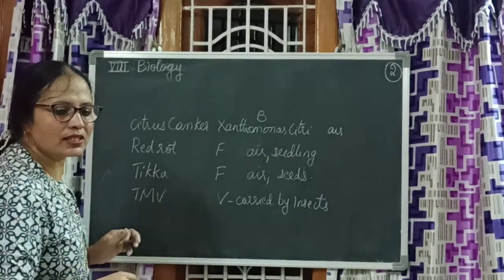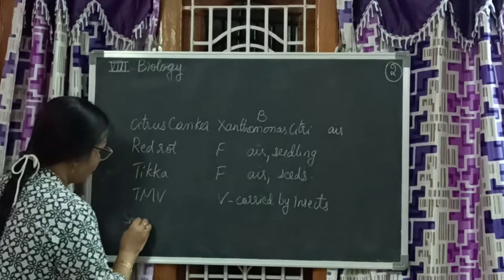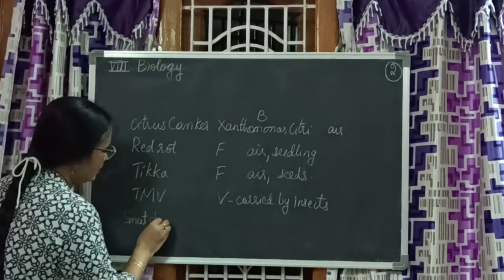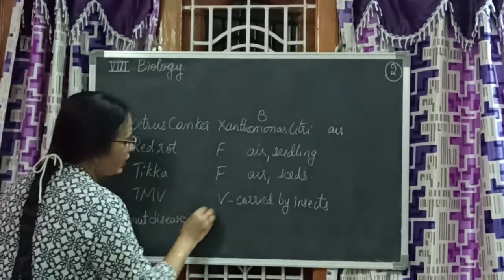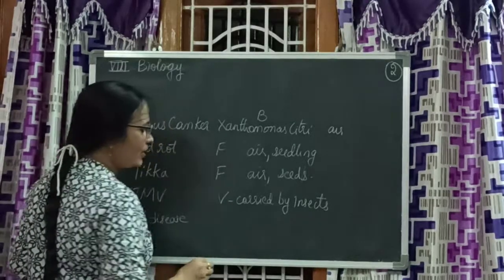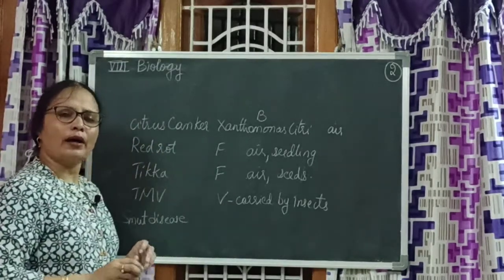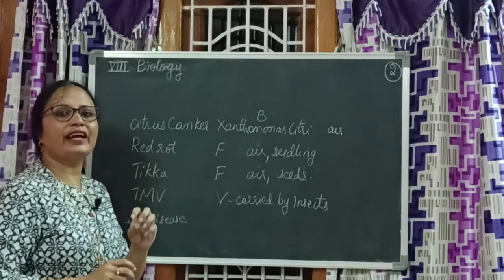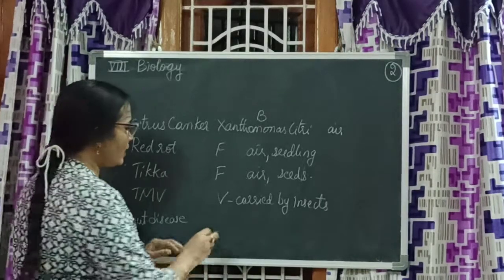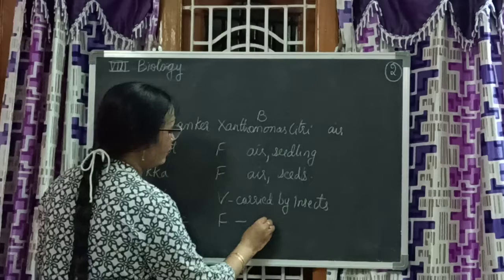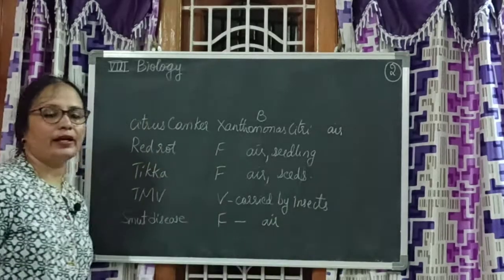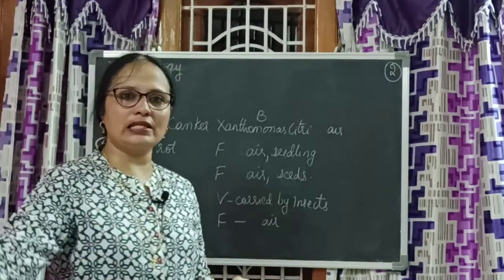Then smut disease of rice. Here the rice plant will not be able to give healthy grain at all. It is caused by fungus and spreads through air.